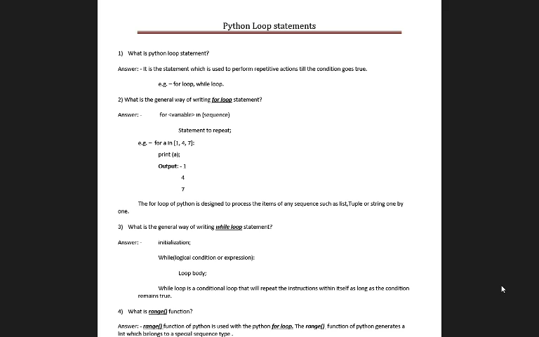Now in Python, there are basically two loops. One is the for loop and another one is the while loop. Before discussing the for loop and while loop, we have to know about two operators, that is the in and not in operators.